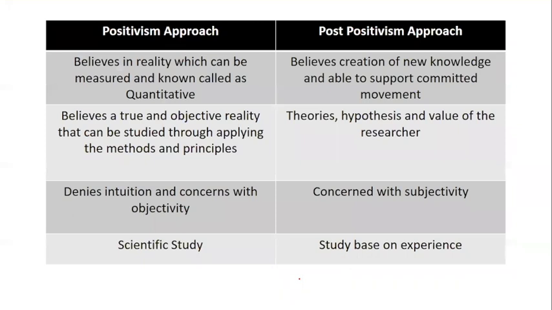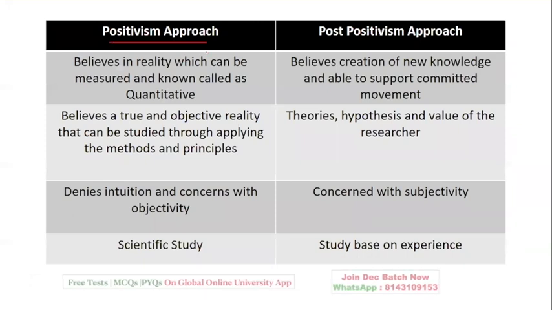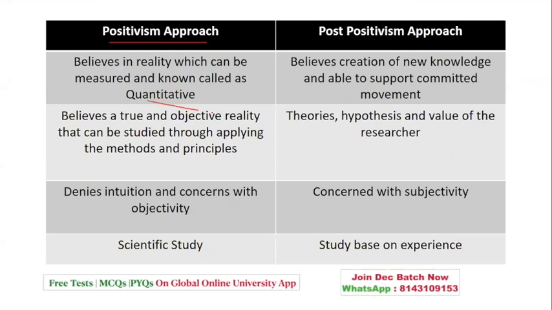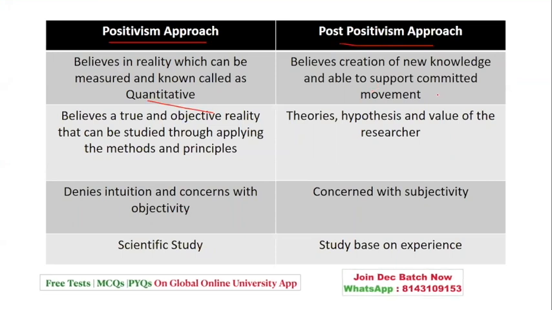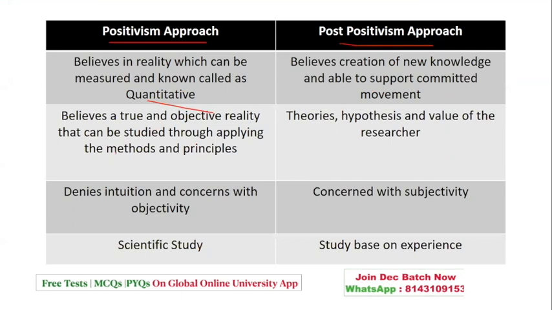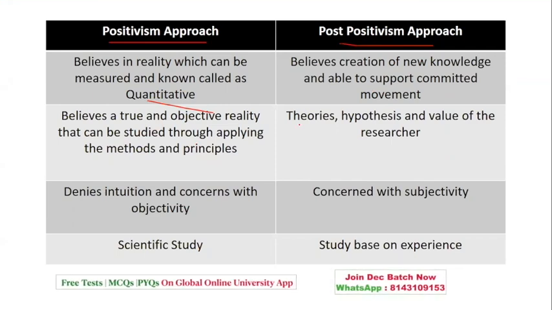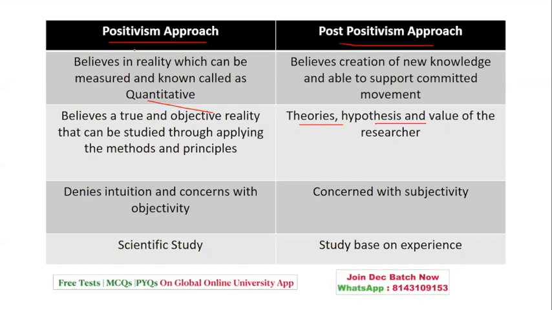Let's see quickly the difference between positivism and post-positivism. They believe in a reality that is scientific. They are also called quantitative, whereas they believe in the creation of new knowledge and they support the committed movement. They believe in objective reality through applying methods and principles. They create theories, hypotheses, and the value of the researcher is done over here.